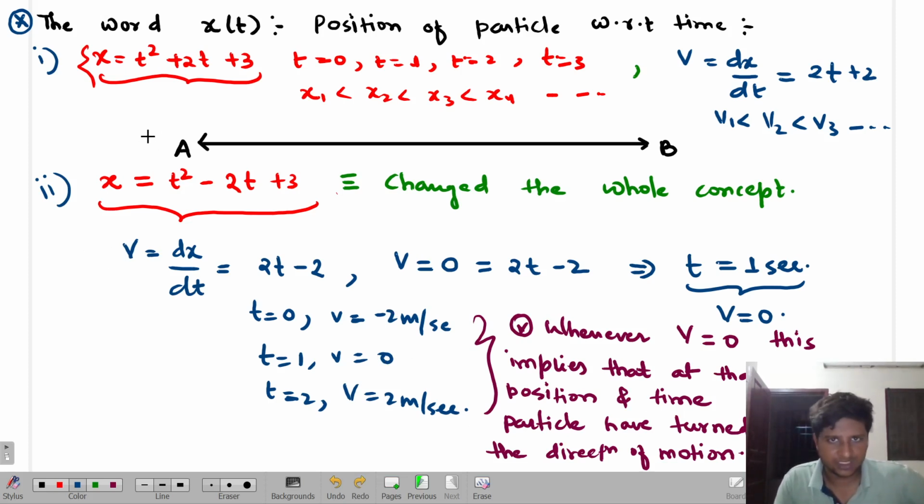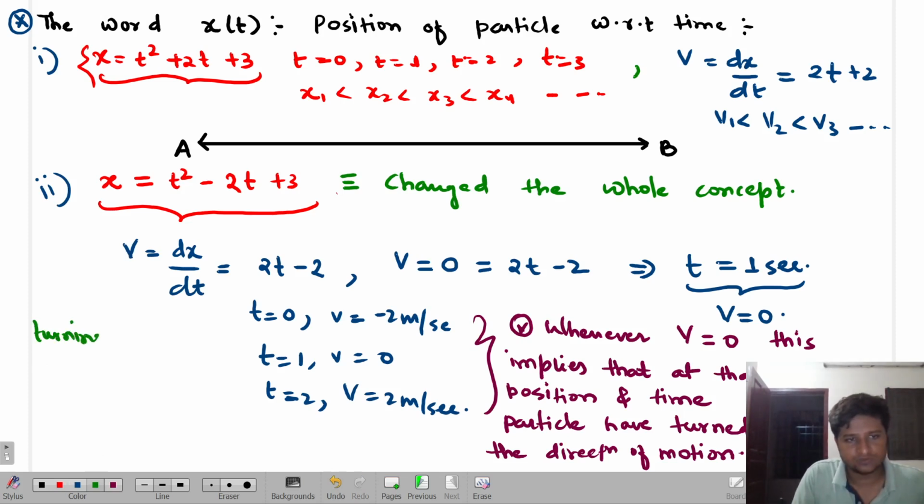Means, remember that whatever I said, I'll translate in English also. The point is very simple: when I take all the terms to be positive, no change is there. Every equation of motion, anything which you will apply, everything is perfectly fine. But as soon as you see that in the whole scenario there is a negative sign in between some variable things, then the whole concept changes because there is some kind of a turning point. Which kind of a point? Turning point. So in this position coordinate equation, if I say turning point, it implies only one thing, that velocity is zero over there.